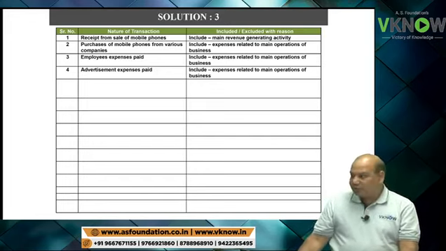Why do not include? In brackets, write: credit transactions will not be included in cash flow. In brackets, write again: receipt from customer will be included.